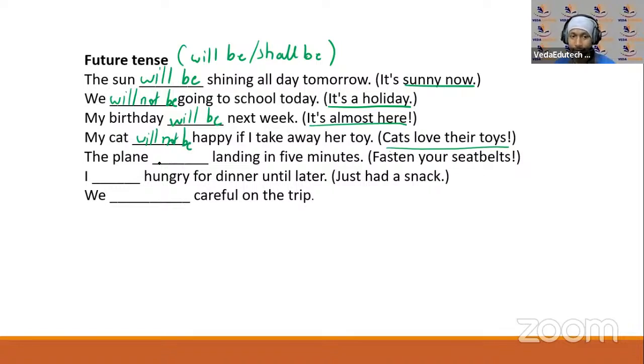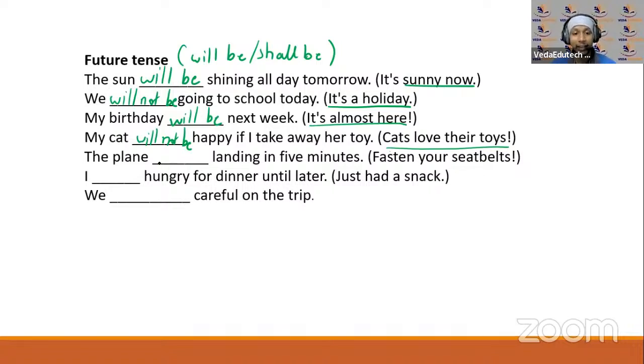Like this. So there is a mixture of sentences here. Some are positive, some are negative. So sentences which are positive, you will be writing them into negative, and the sentences which are negative, you will be writing them into positive. Interrogative, that will be your homework again. Right? ठीक है, next one.